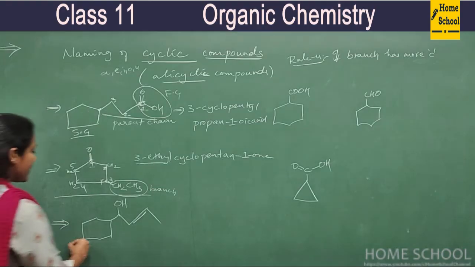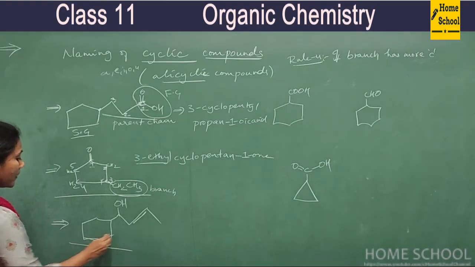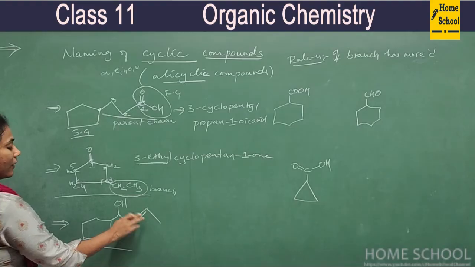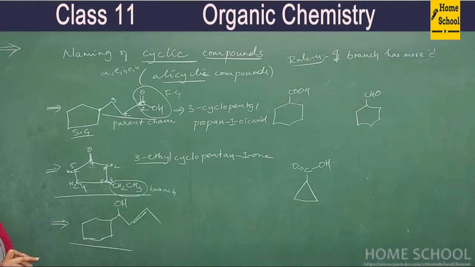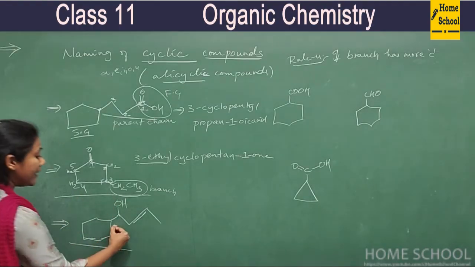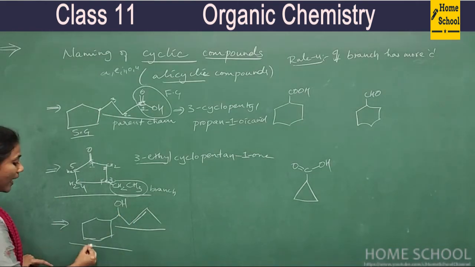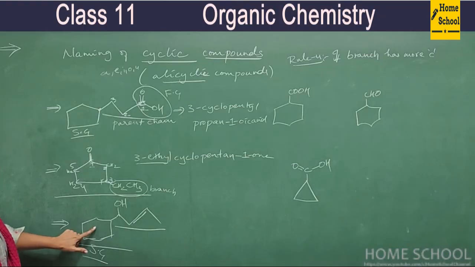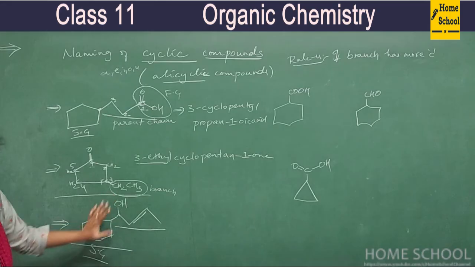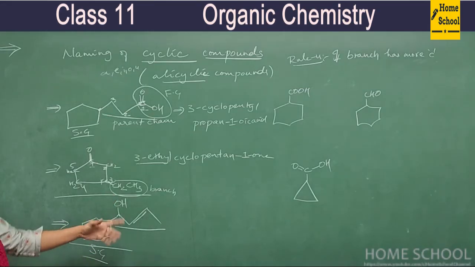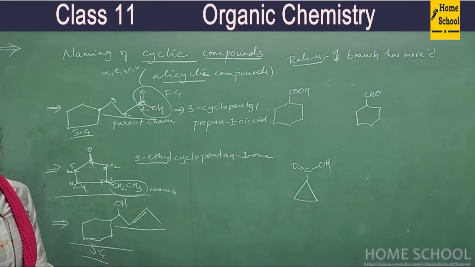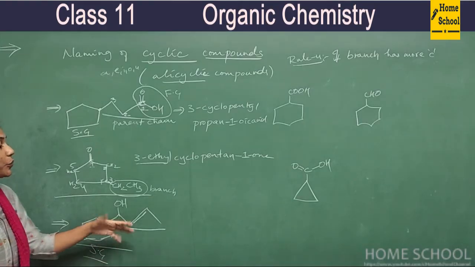So now you look at this compound. Double bond is there, functional group is there, ring is there, right? So now first you decide which can be a parent chain. Definitely this one, because double bond is there, functional group is there. So this becomes your substituent group. You have to write its name as prefix, not as suffix. Okay, not as word root.